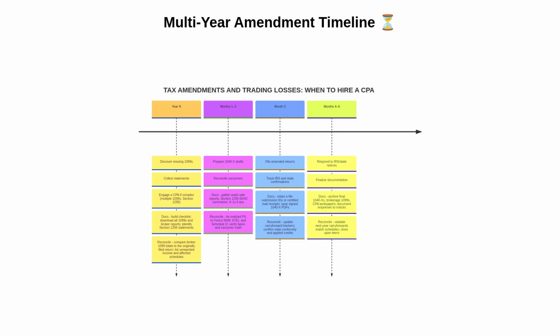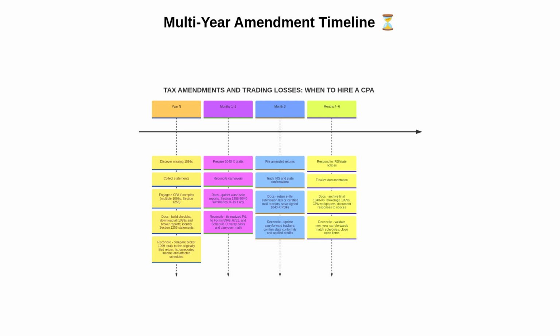First, this timeline shows the overall cadence of multi-year amendments from discovery to resolution. Next, the initial phase covers collecting all missing 1099s and statements. Then, in the first 2 months, you draft 1040X forms and reconcile carryovers carefully. Moreover, by month 3, filings are submitted and confirmations tracked. Finally, months 4 through 6 are reserved for responding to notices and completing documentation.